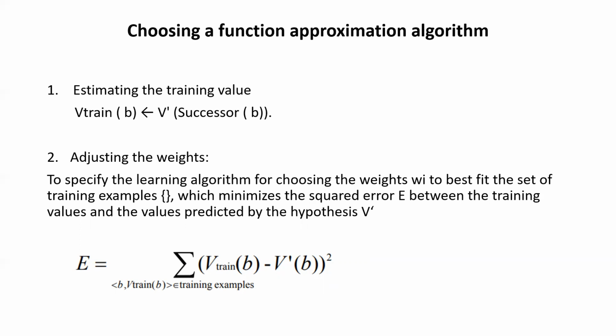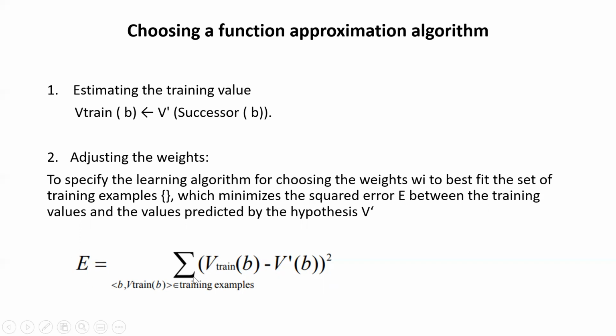Here, by taking the successor, we will see whether the training value is helping me to win or lose the game. And what is my error? We'll calculate it by squaring the error. How will we calculate?